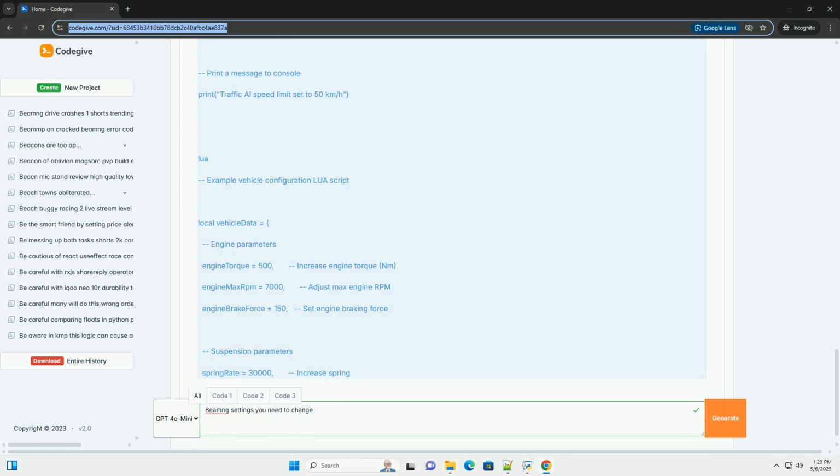Important: changes to physics settings made this way are often not persistent. They are typically intended for runtime effects. You'd likely want to modify level-specific settings or vehicle .pc files for lasting changes.